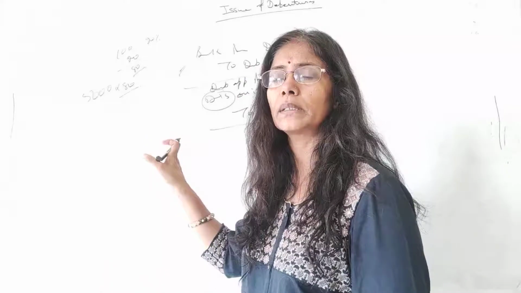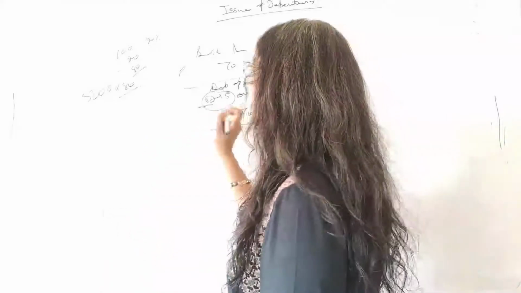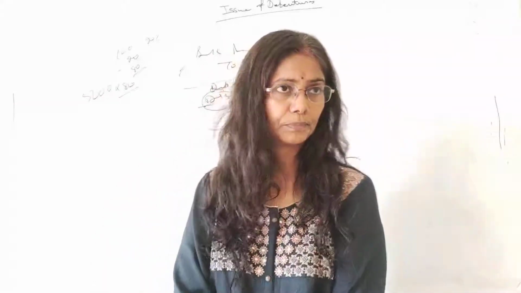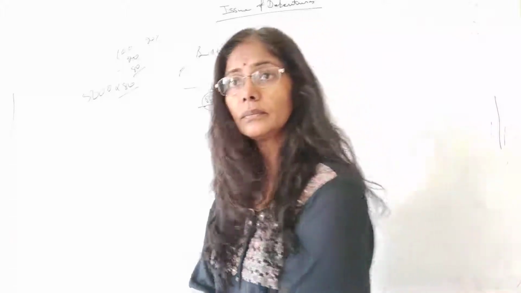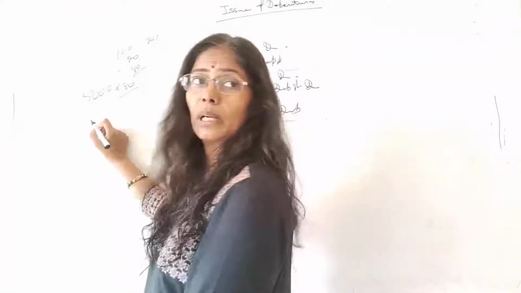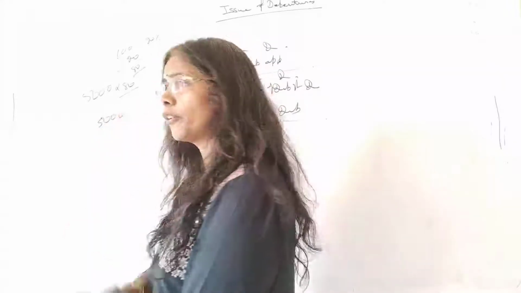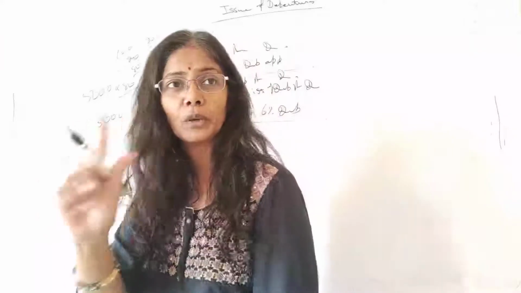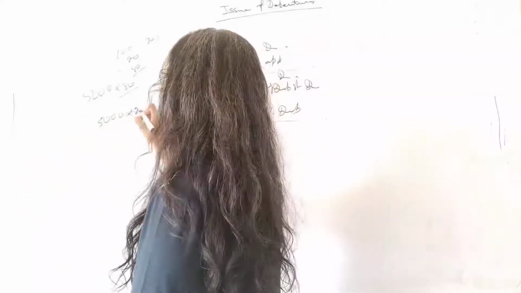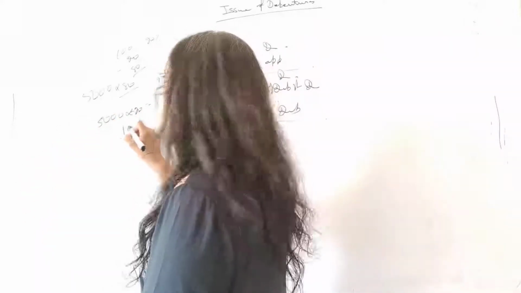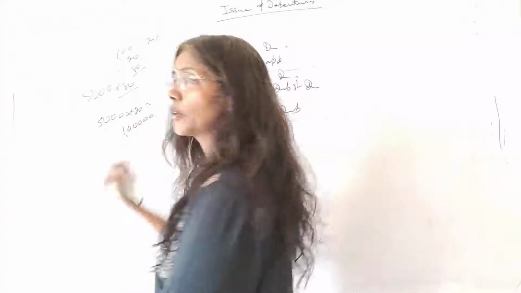I'm just trying to make you understand. So what amount comes in the discount? Can you tell me? How does 1 lakh come? 5,000 is the number of debentures and 20% means per debenture we are giving 20 rupees discount. So 5,000 into 20, this is 1 lakh rupees.